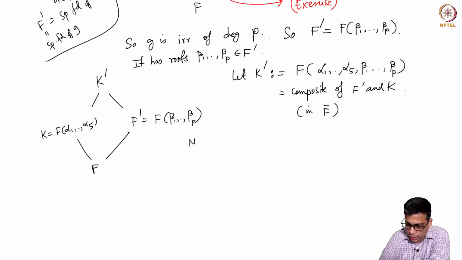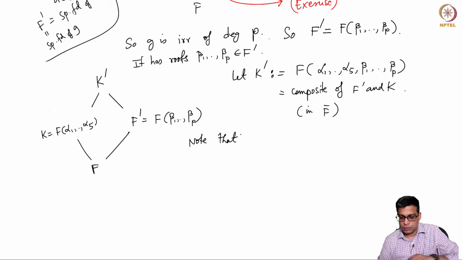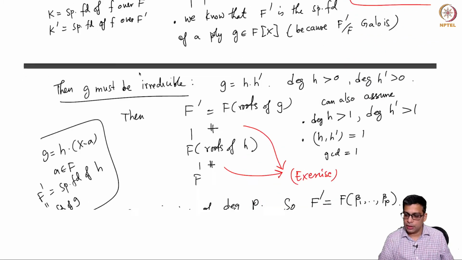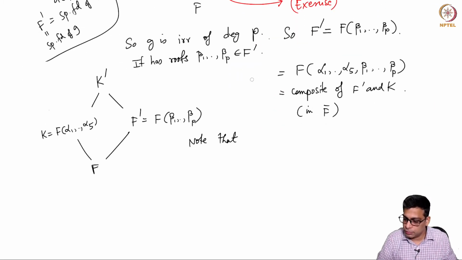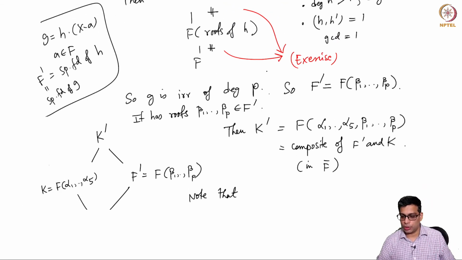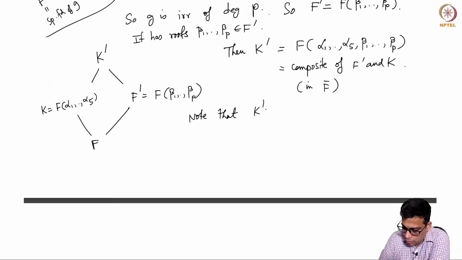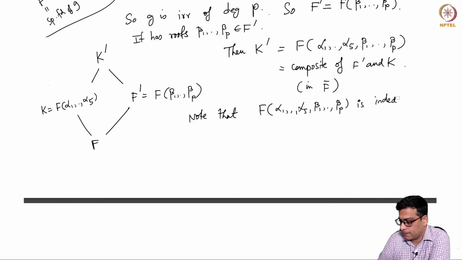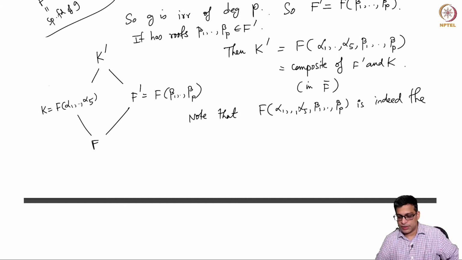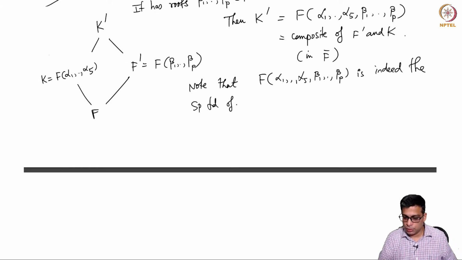And now note that in fact K prime I have used earlier, and it is not an accident. K prime is not being defined for the first time, but I will simply note that F adjoin alpha 1 through alpha 5, beta 1 through beta p is indeed the splitting field of f over F prime, right?